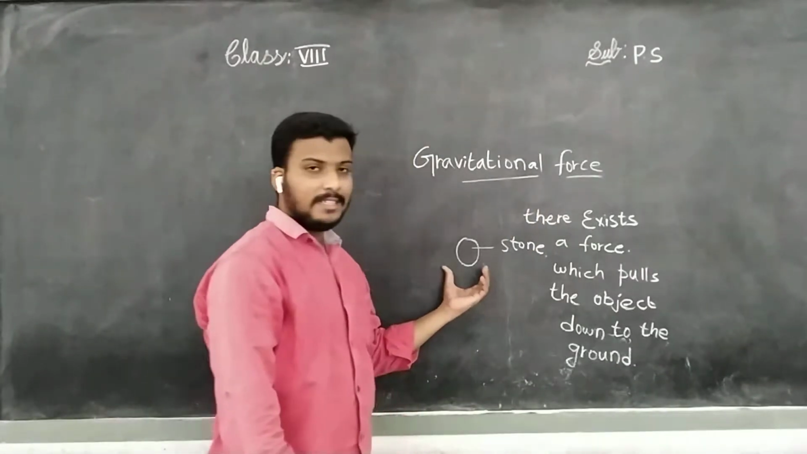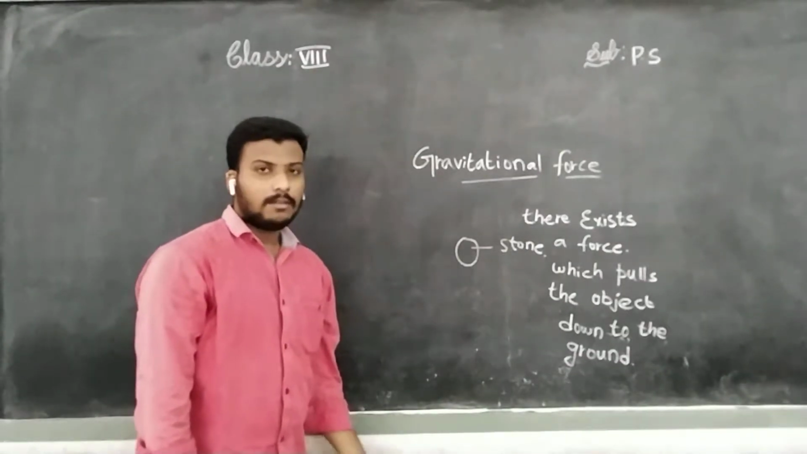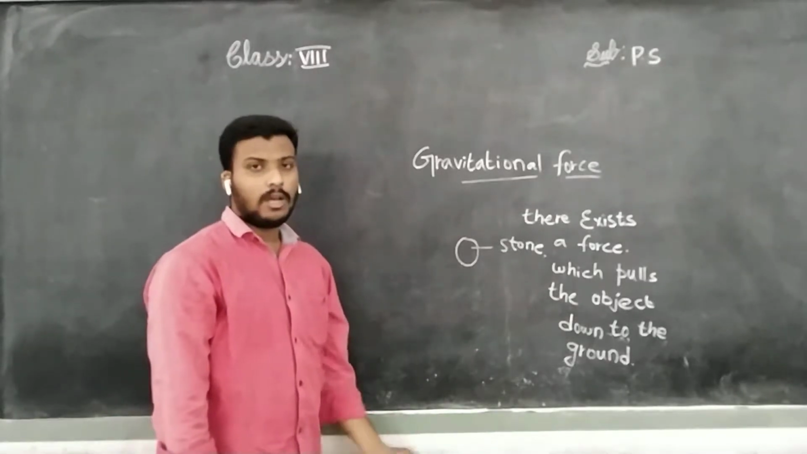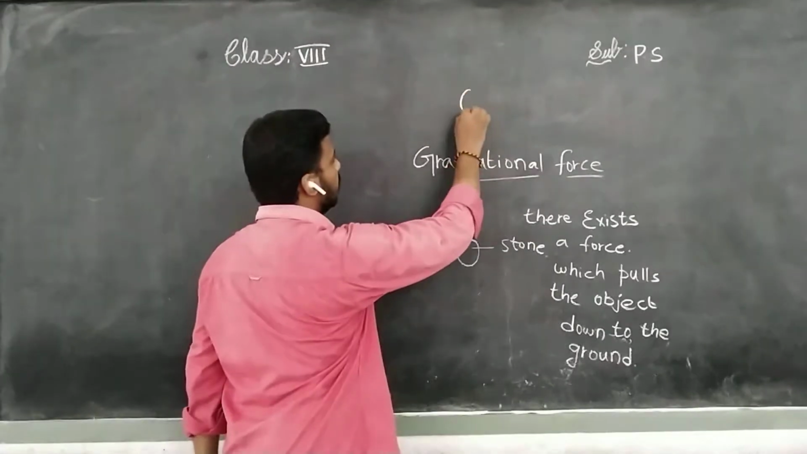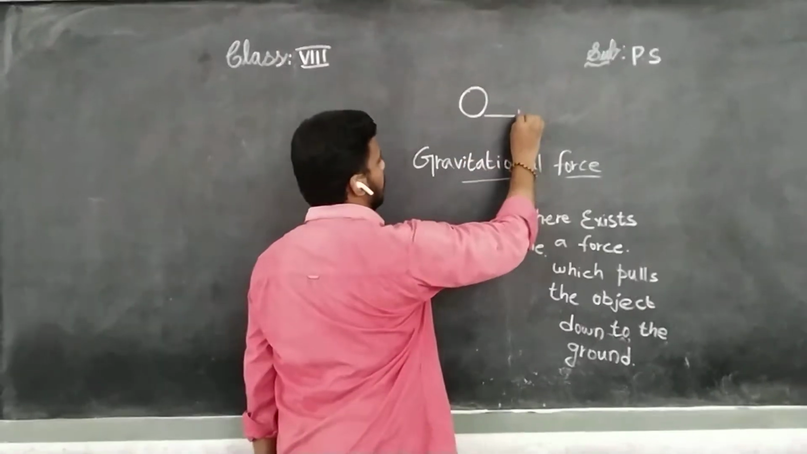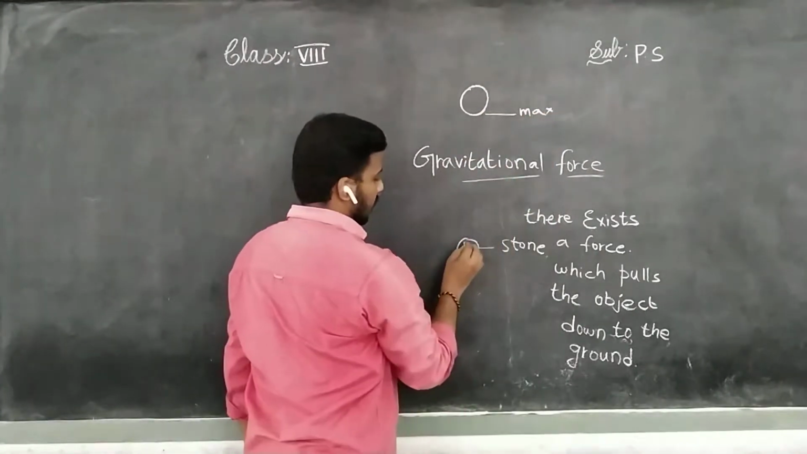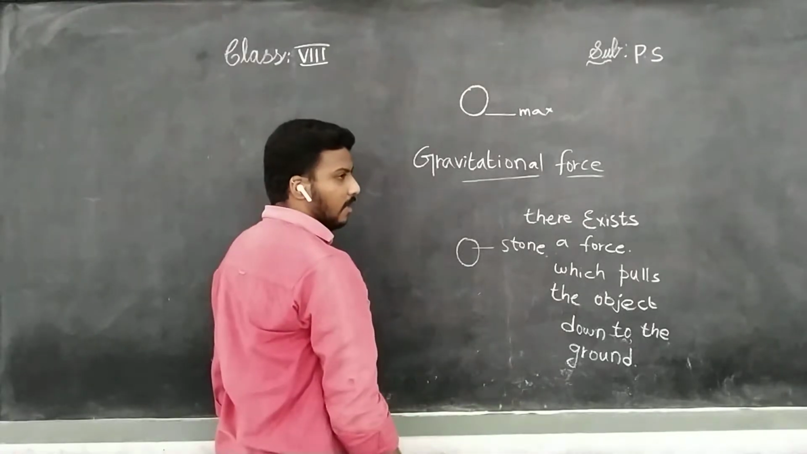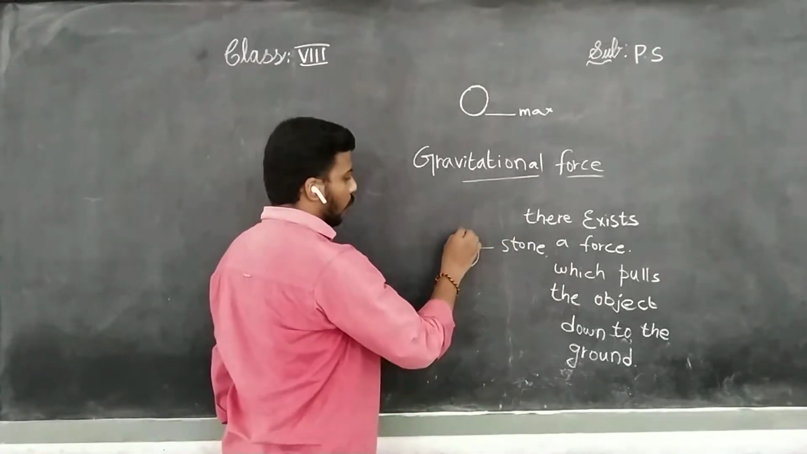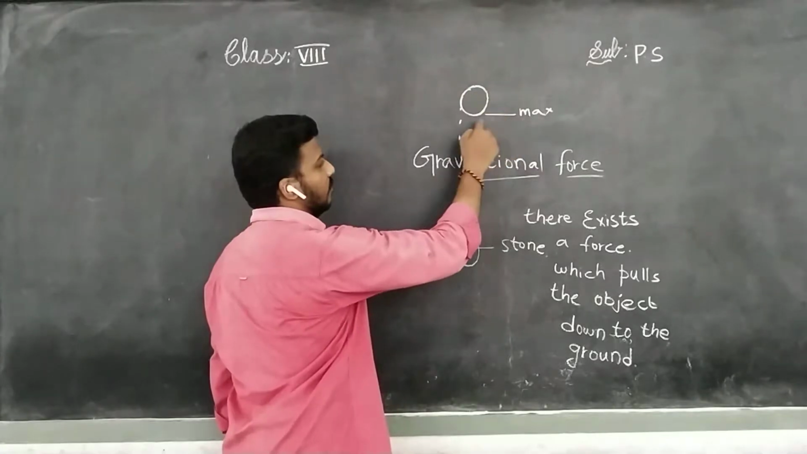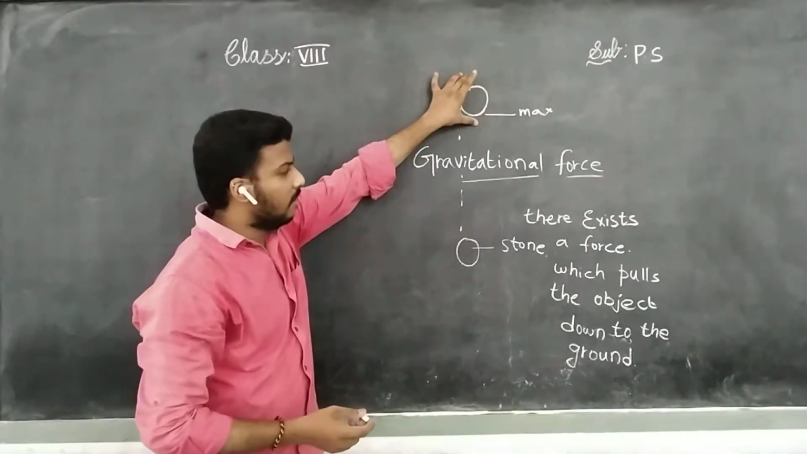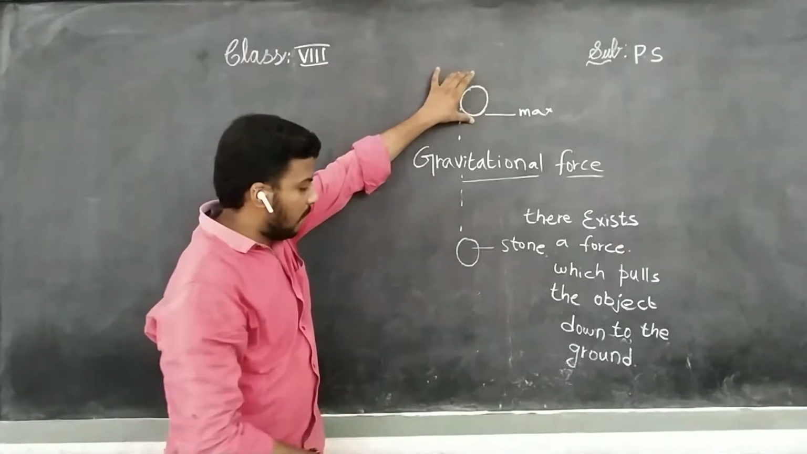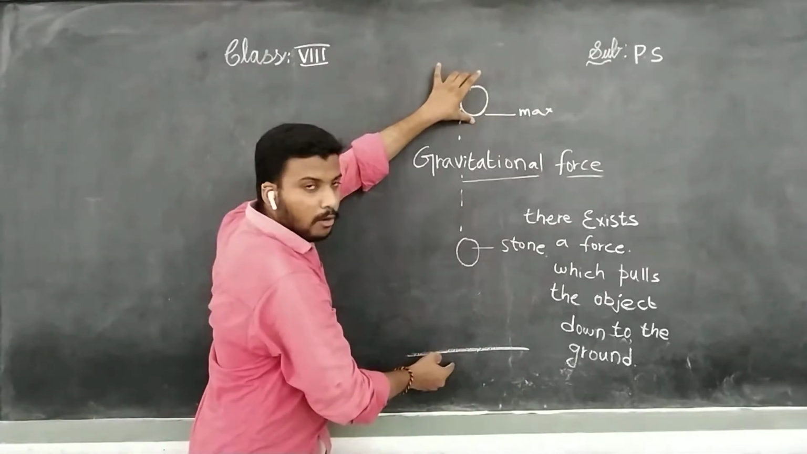Children, there is a stone. I throw the stone upwards. Imagine the stone reaches the maximum point. This is the initial stone. When I throw the stone upward, it reaches a certain height, a maximum height. After reaching the maximum height, what happens? Imagine this is the ground.